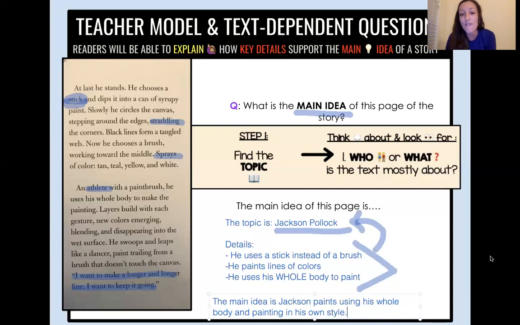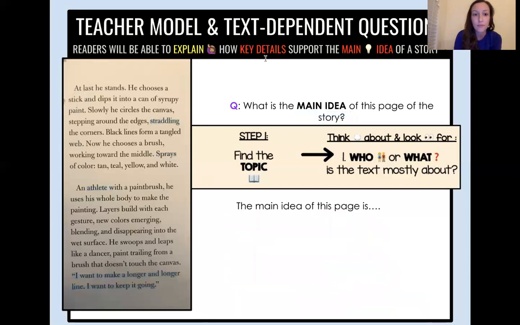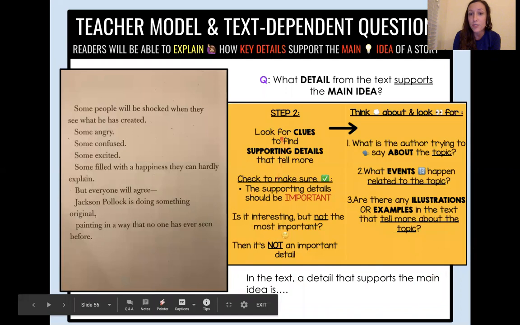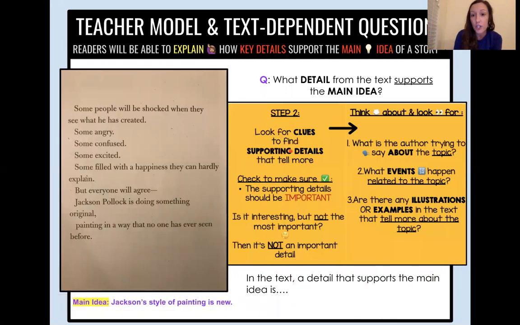You guys can see that finding the main idea and finding the topic, the hard part about that is knowing, well, what details tell me more about the topic? What details are important in order for us to find the main idea? So if we look at our next page, we are going to really spend some time practicing step 2, which is to look for clues.